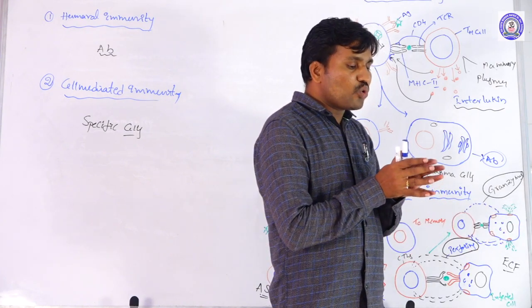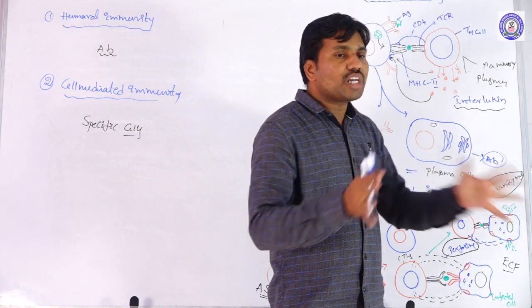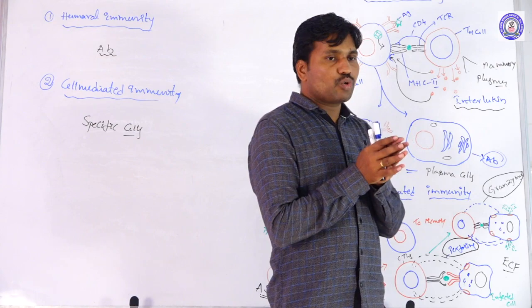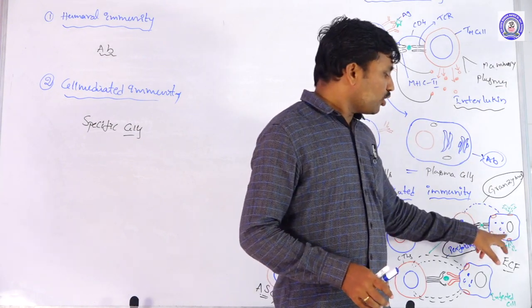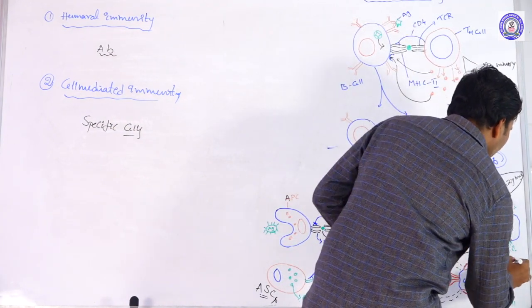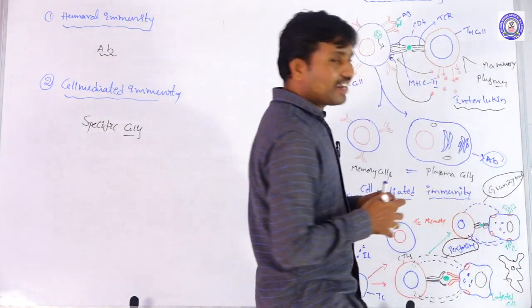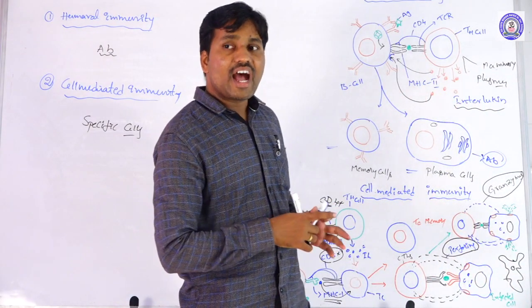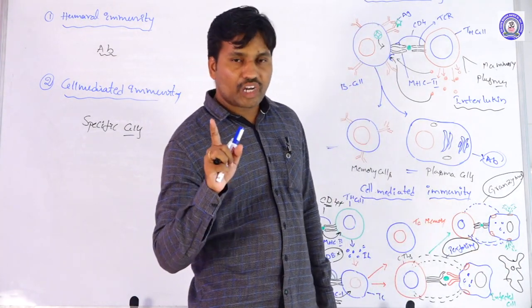The infected cell is going to swell and finally burst. Once it bursts, it results in apoptosis. So it leads to apoptosis, and the cell is going to degrade here. This condition is called apoptosis.